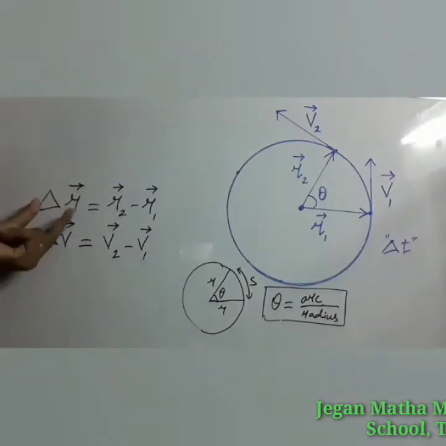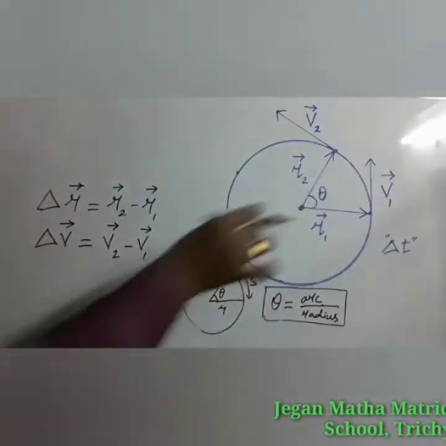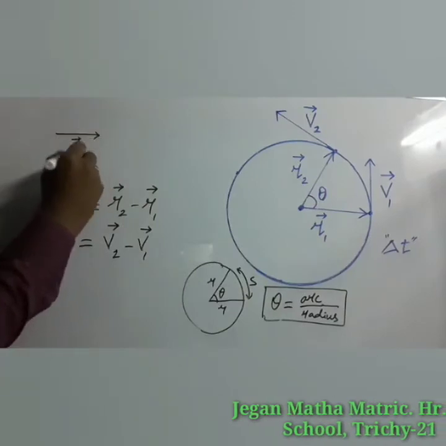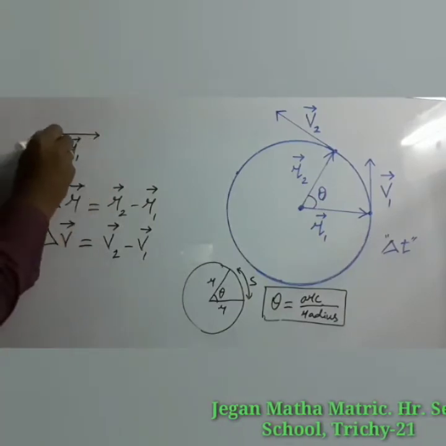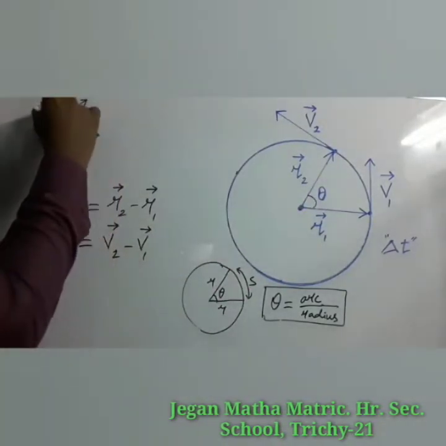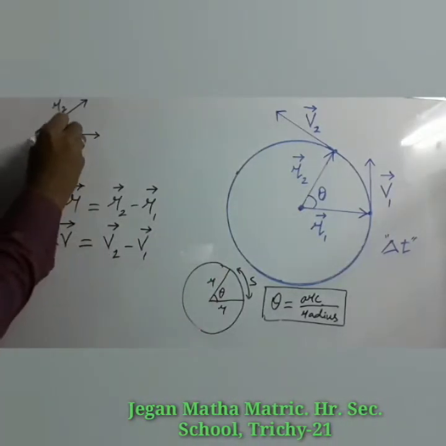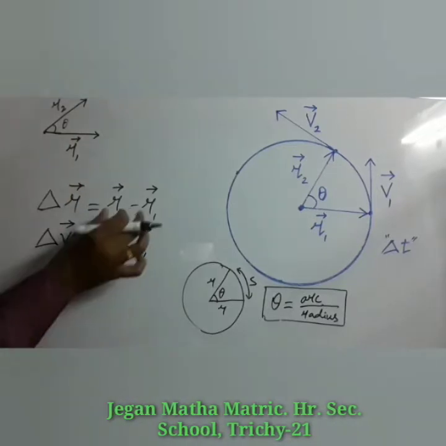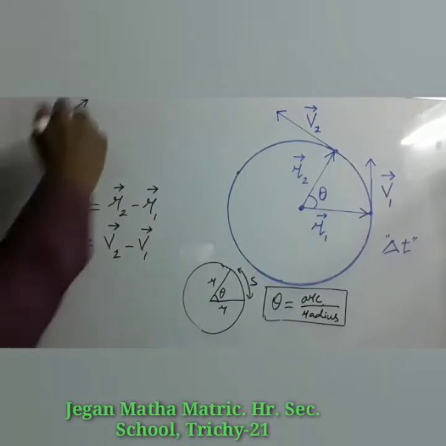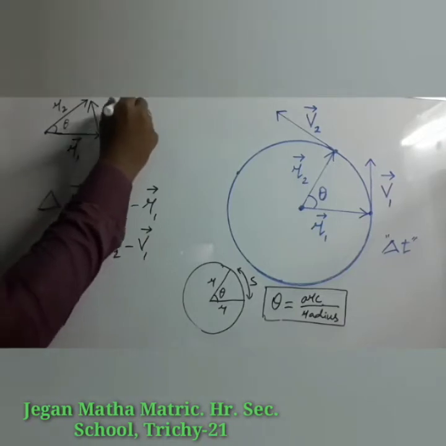We can find this displacement vector geometrically. For that we have to take two position vectors. We can take r1 in this direction, r1 vector, r2 vector. The angle between the two position vectors is theta. We already know that the difference between the two position vectors is the displacement vector, so that will be in this direction, del r vector.